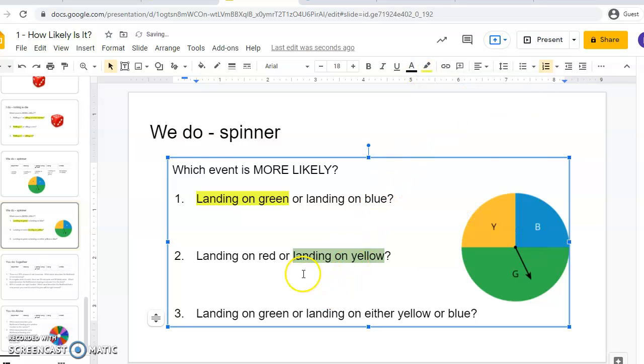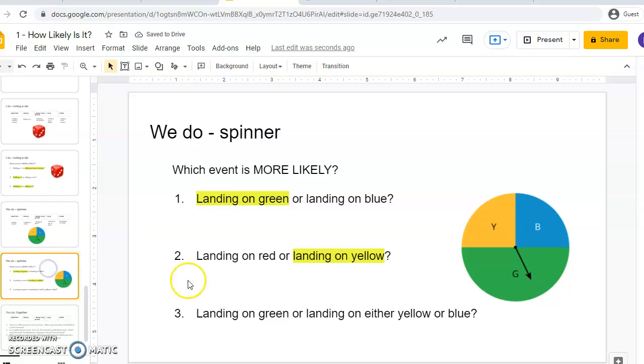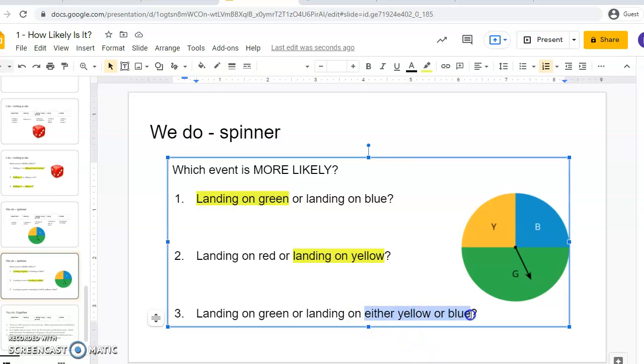Last but not least, landing on green or landing on either yellow or blue. Tricky wording there. So landing on green is half my chance. Landing on either yellow or blue, that's like a combined possibility. That's also half of my possibilities. So those are equally likely. They both have a 50-50 chance. So I'm going to just highlight both and make them even.